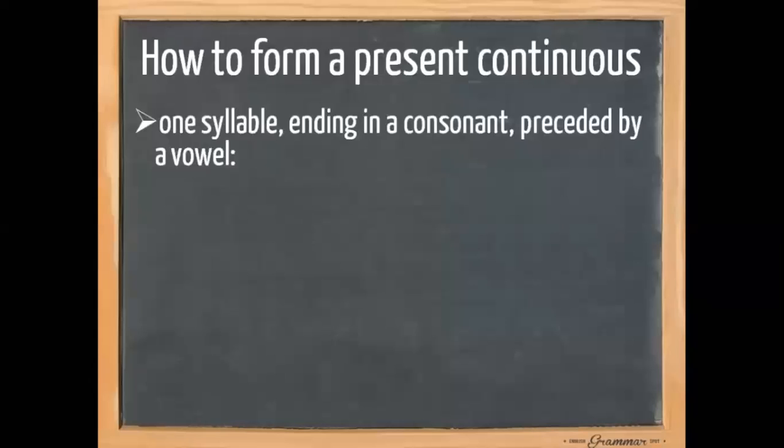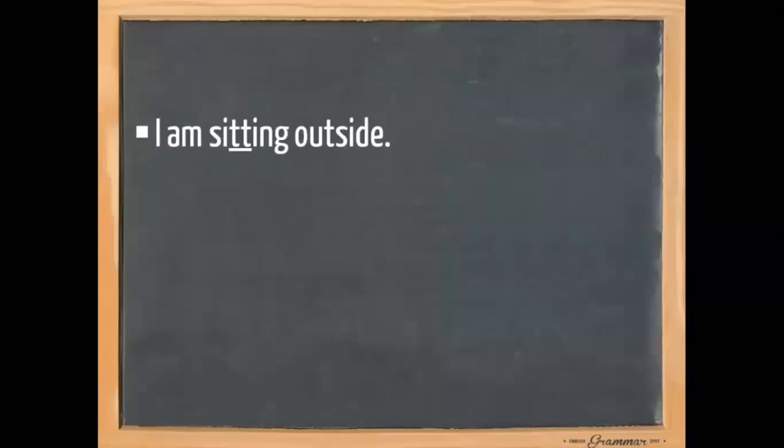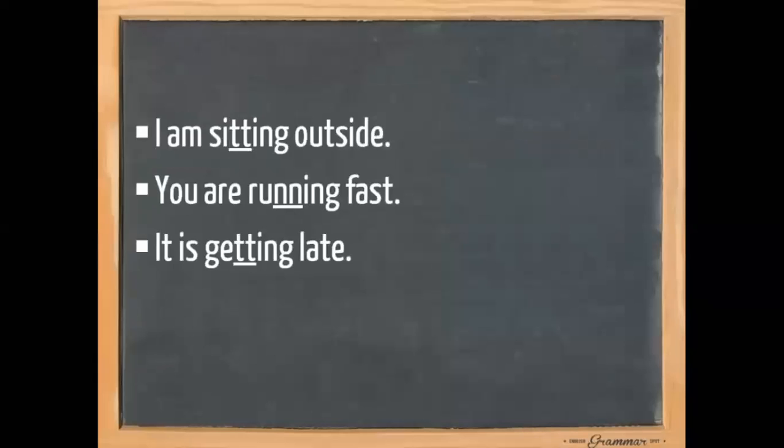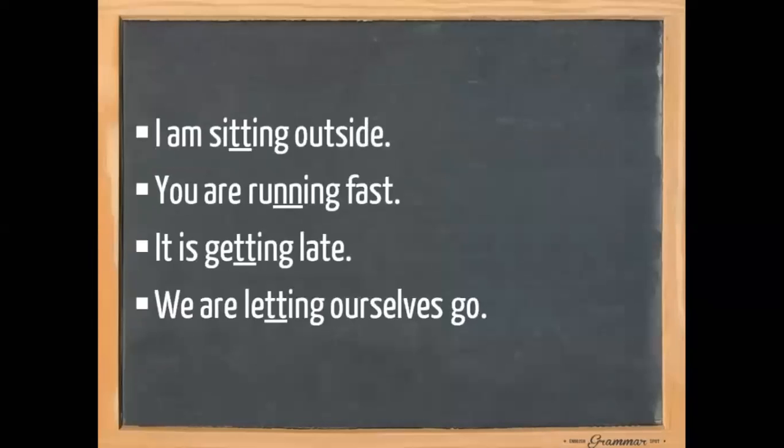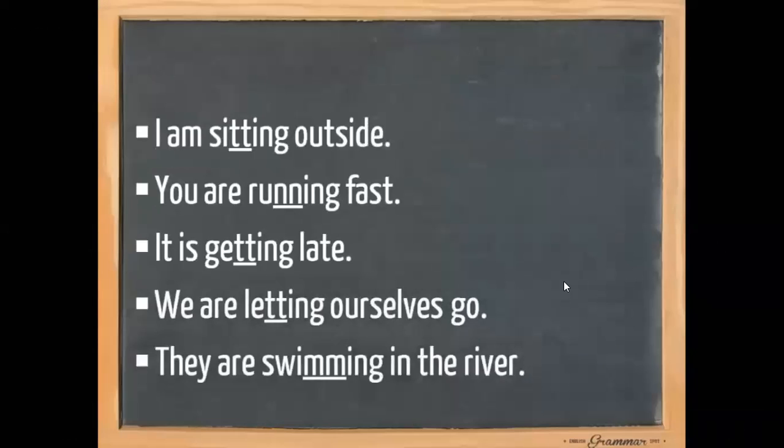We also need to pay attention to verbs that have one syllable, end in a consonant, and are preceded by a vowel, because they double the consonant. For example, these verbs are sit, get, and run. Take a look at the sentences. I'm sitting outside. You are running fast. It is getting late. We are letting ourselves go. They are swimming in the river. Please note that these verbs have doubled their consonant.